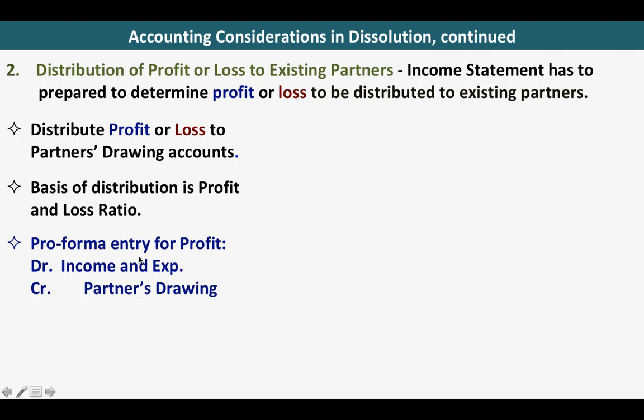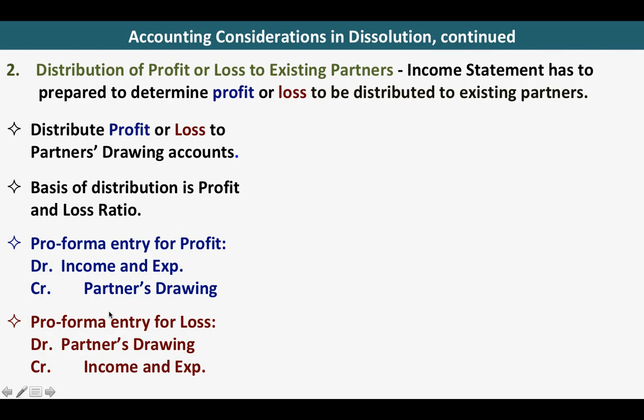So if you want to distribute or close the income and expense summary, you are going to close that to the partners' drawing. And if it is a loss, then the income and expense summary has a debit balance. If you want to close it, you will debit the partners' drawing. So it means that the income and expense summary has a debit balance, and if you want to close it, you will close it to the partners' drawing.